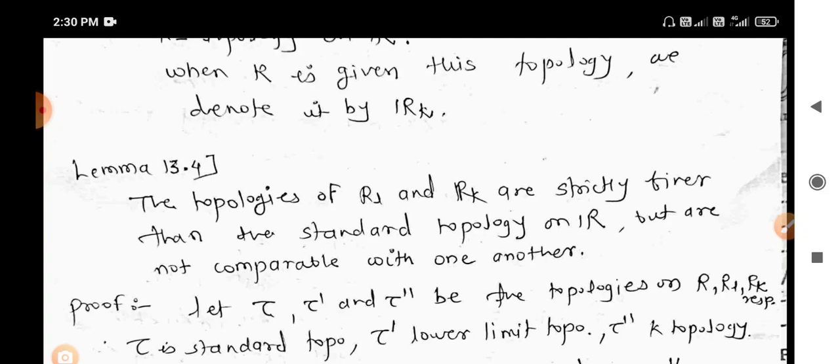So let us first prove the comparison of the standard topology with the lower limit topology, that is, that the lower limit topology is finer than the standard topology.